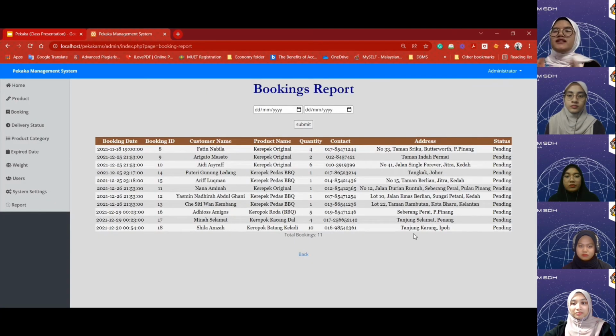Okay, as you can see, this is the details for the booking report for every customer, which consists of booking date, booking ID, customer name, product name, quantity, how much they order, the contact number, address, and the status for their order, which is pending or delivered. And that's all from our system tutorial.